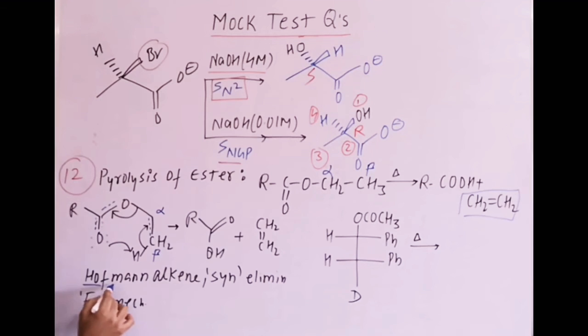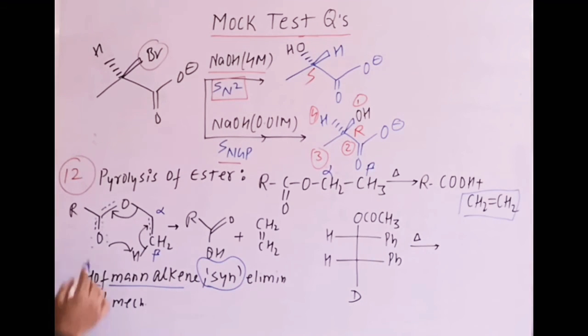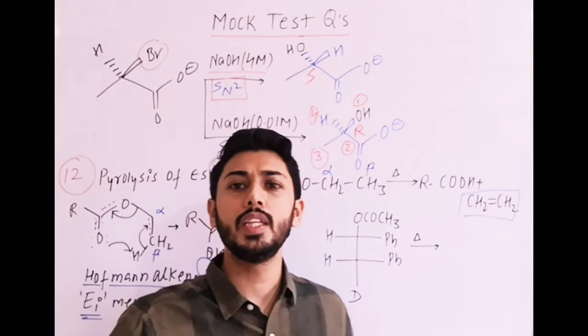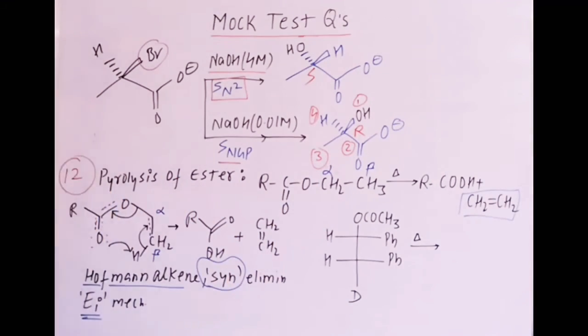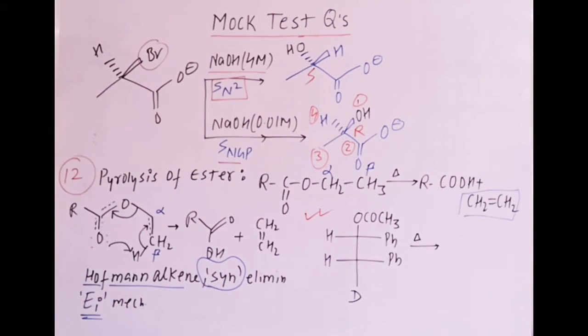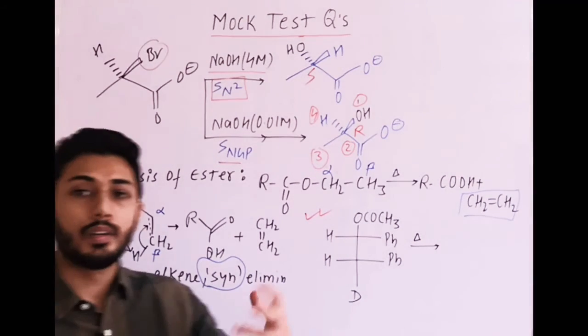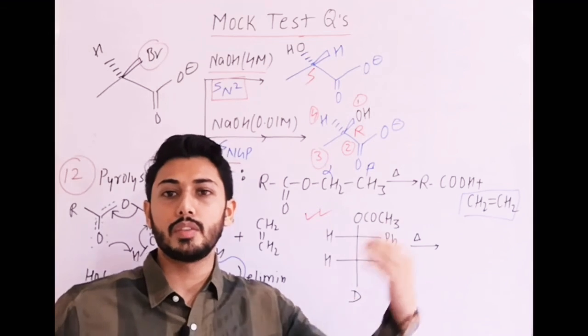Now the only important point here is that the Hofmann alkene is formed as the major product, and which elimination is this? It is syn elimination. From the same side the oxygen is attacking, and this is termed the Ei mechanism. The name is not that important because it is not frequently used. Ei means intramolecular elimination takes place. Now in the mock test this question is given. To solve this question you have to use this point: pyrolysis of ester means on strong heating, ester gives alkene.